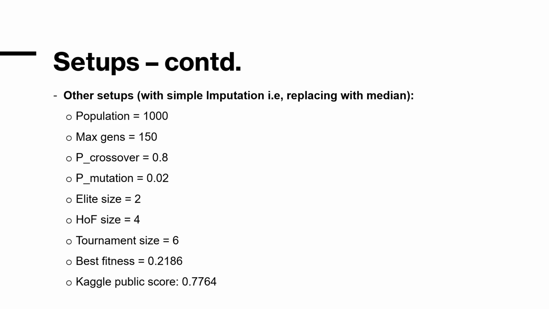We tried with elite size, as we know that we cannot increase the elite size more than the Hall of Fame size. So we tried putting elite size 2 with a Hall of Fame size of 4. In this particular setup, we got a score of around 77.64%. But still, the first setup was the best setup we got so far.